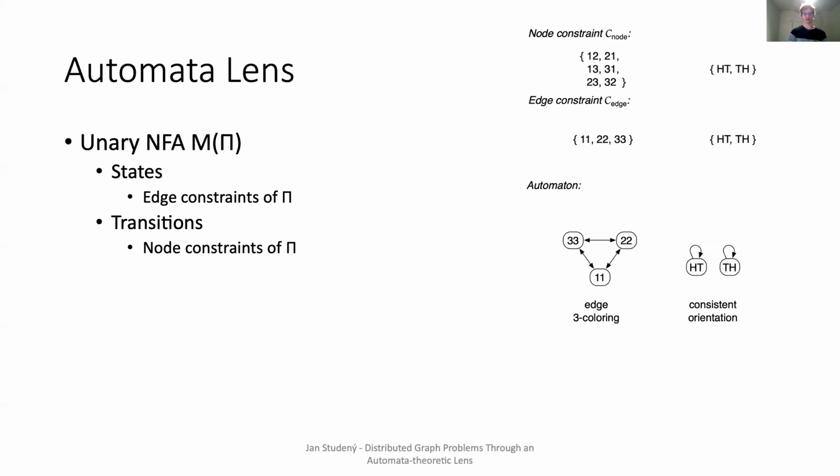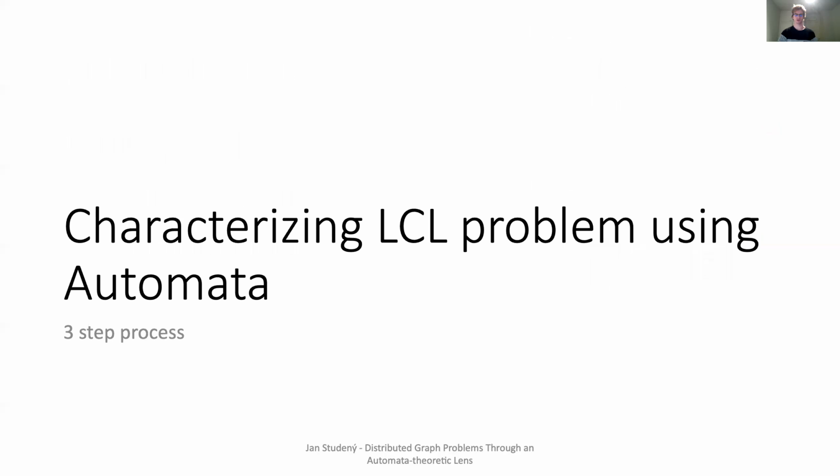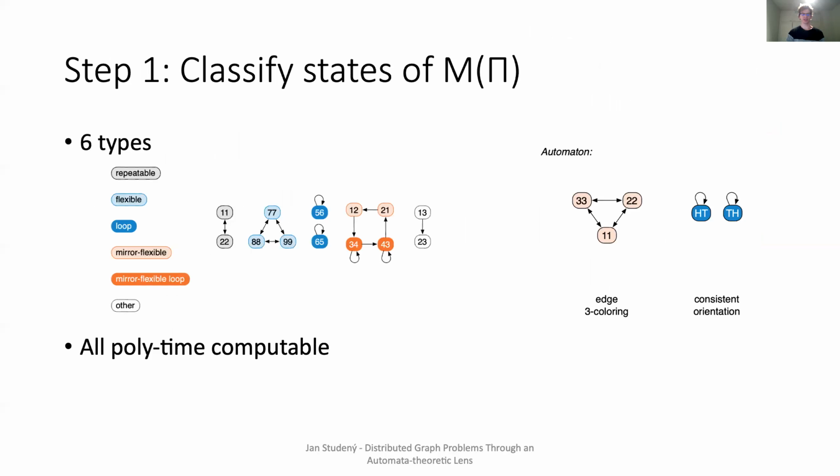Next, I'll show you how to use this automaton to characterize the LCL problems. It will be a 3-step process. As a first step, we classify each state of an automaton into one of the 6 types. I'll now describe you the first 3 types, as the last ones are just variations of the previous ones. First, repeatable state is a state to which we can return. Second, a flexible state is a state to which we can return in exactly k steps for any big enough k. And third, a loop state is a state which has a loop.